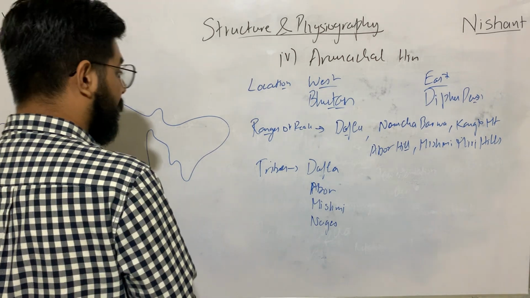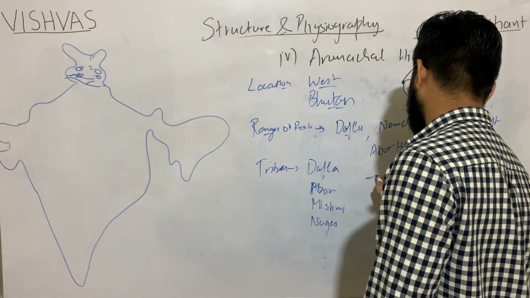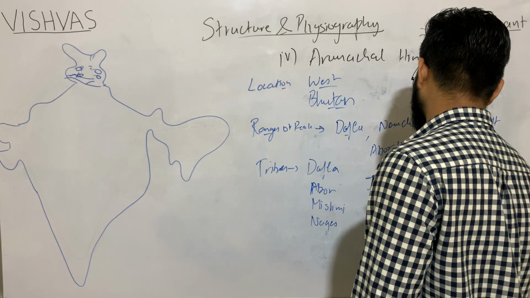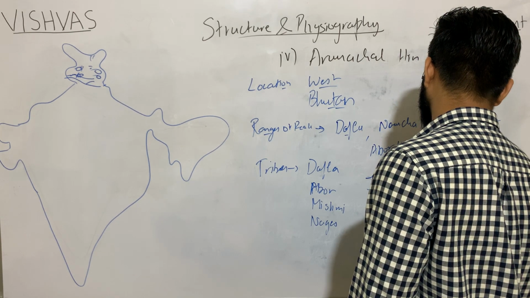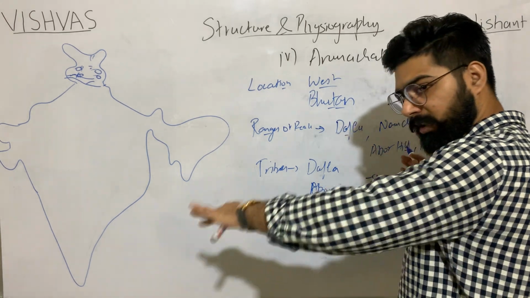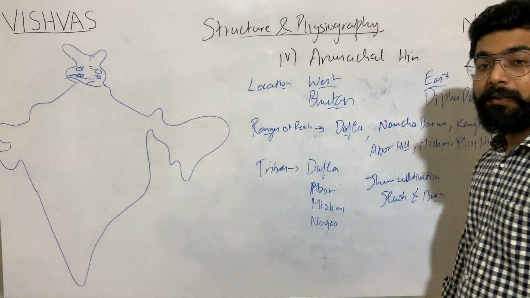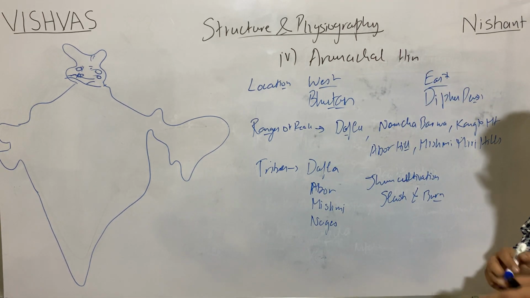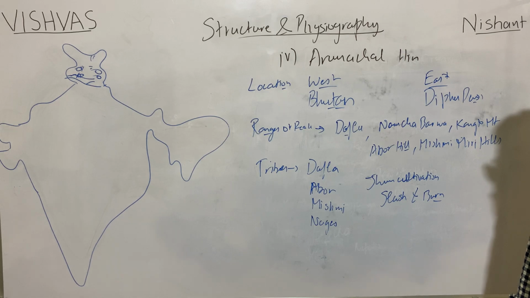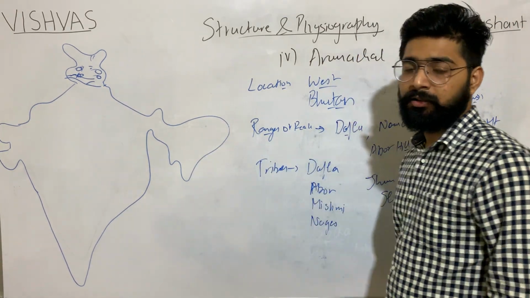Now reverse. These tribes practice jhum cultivation, slash and burn, which is also known as slash and burn. Why? It is mentioned in the NCERT that this region has minimal connectivity.